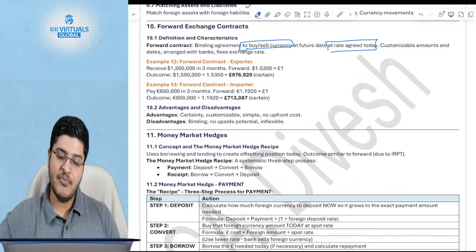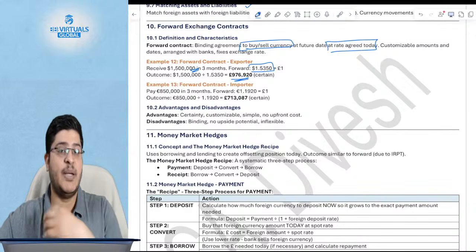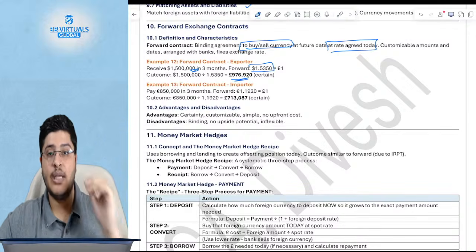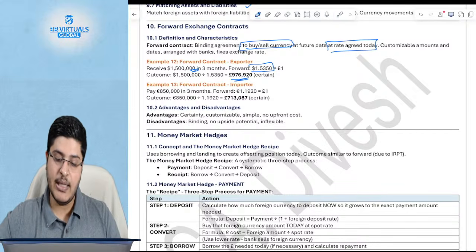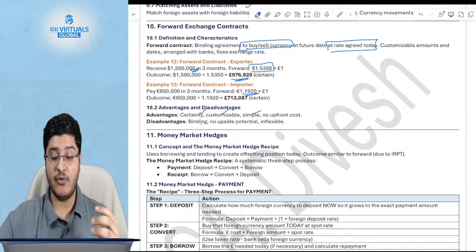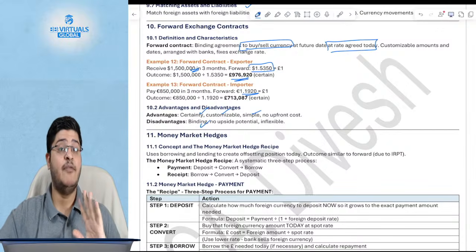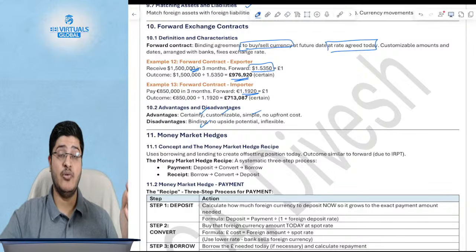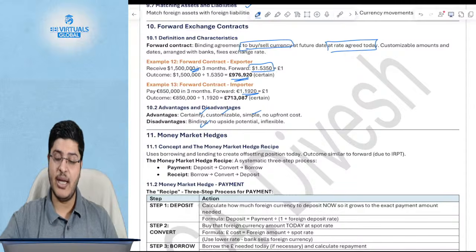So for example, if you have to receive 1.5 million, the forward rate is 1.53. You will receive this amount, which is certain irrespective of whatever rate happens in the market. You do not care. You will say this is the rate that we receive, and similarly for payment as well. So the advantage is it is certain, it is customizable, it is simple. But on the disadvantages, once you've entered into the agreement, you'll have a binding agreement. Even if the exchange rate now moves in a direction which you could have benefited from, you'll still have to honor the contract.